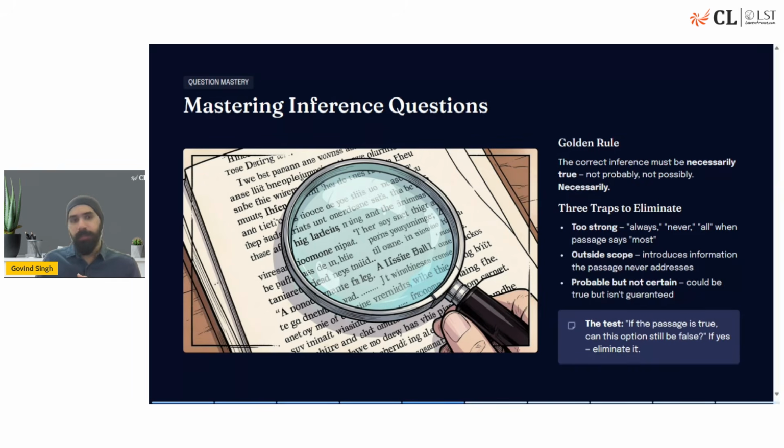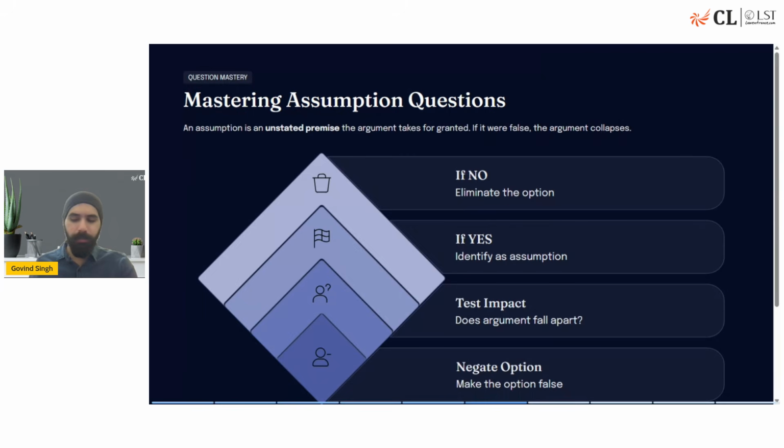So keep these points in mind. Now, coming to specific topics and talking a little bit more about them. When we're talking about inference questions, the golden rule is that the correct inference has to be necessarily true, not probably true, not possibly true, necessarily true. And again, elimination: too strong, out of scope, probable but not certain. These are ways you can eliminate options.